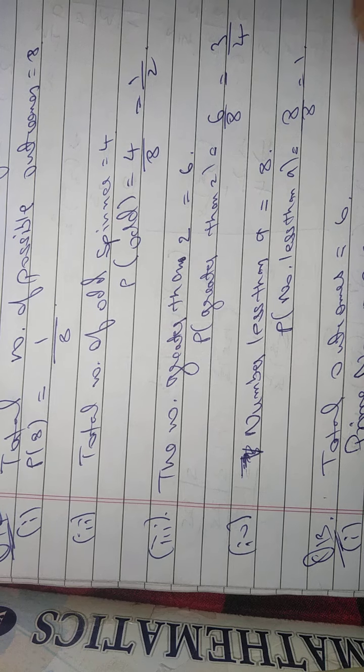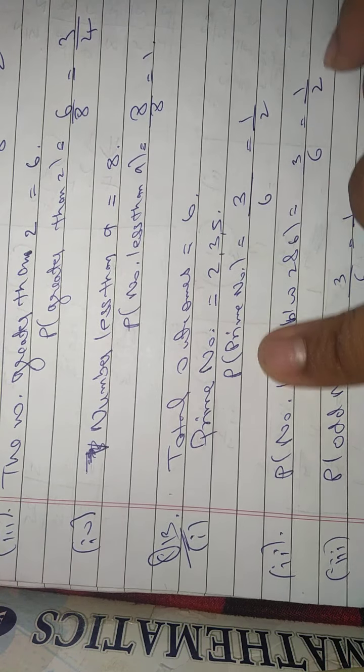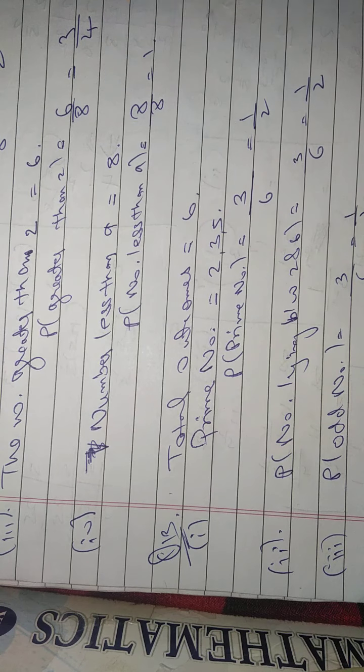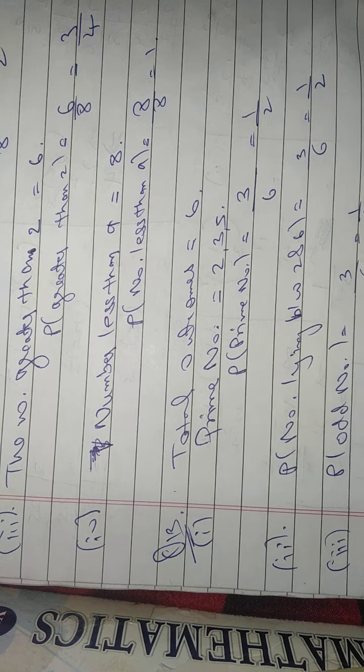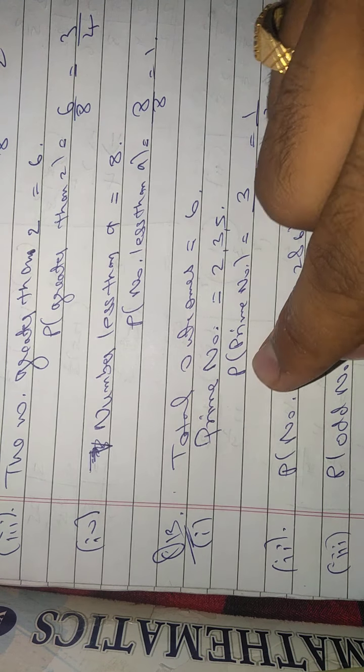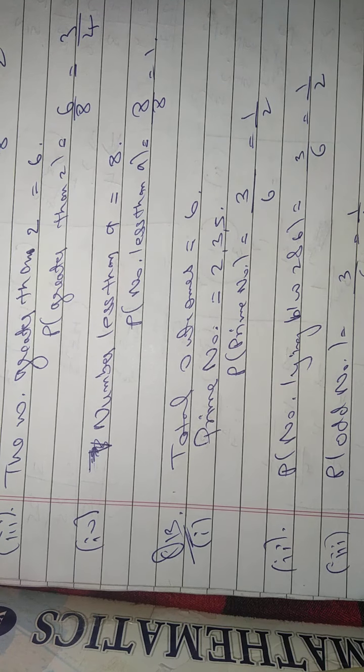Now question number 13. A die is thrown once. Find the probability of getting a prime number. So prime numbers are those which come in our own table. So the total number of cases is 6. Between 1 to 6, only 2, 3, 5 are the prime numbers. So the probability of a prime number is 3 upon 6, that is 1 upon 2.